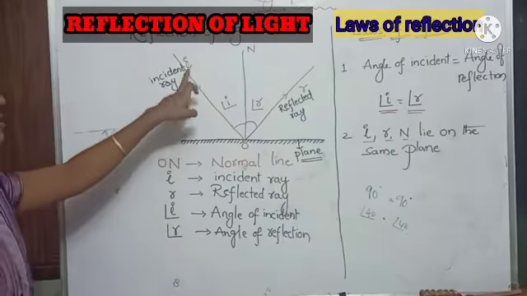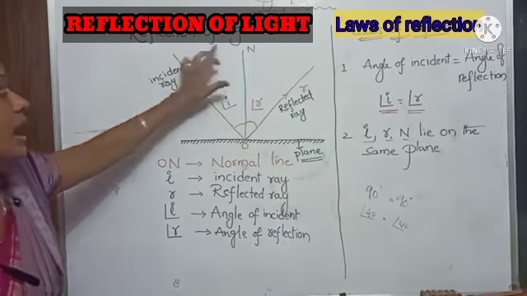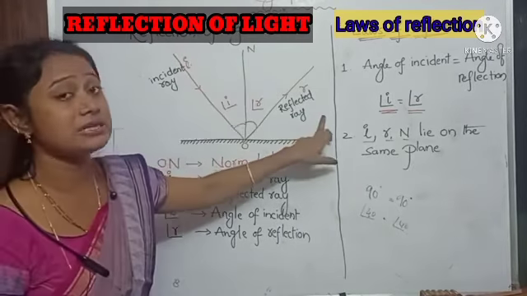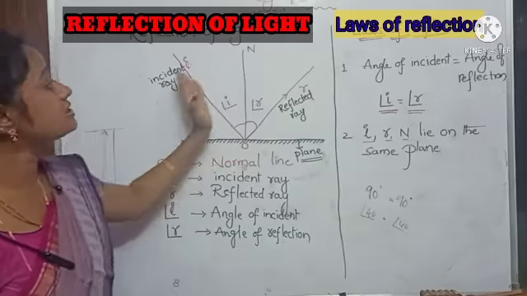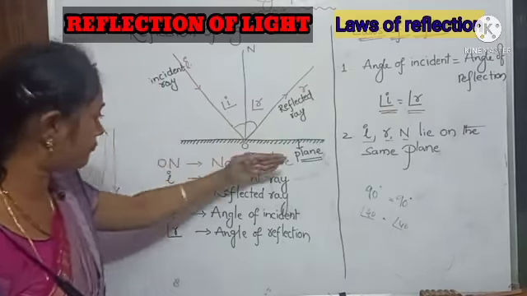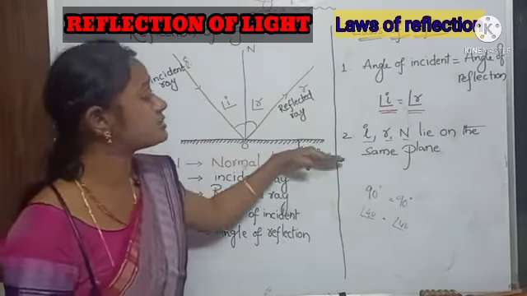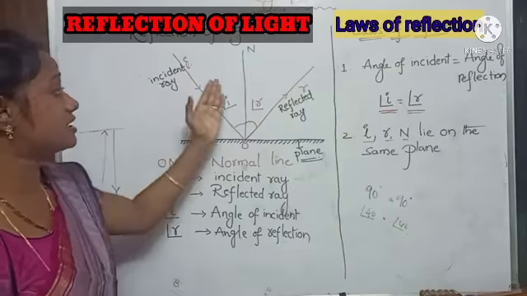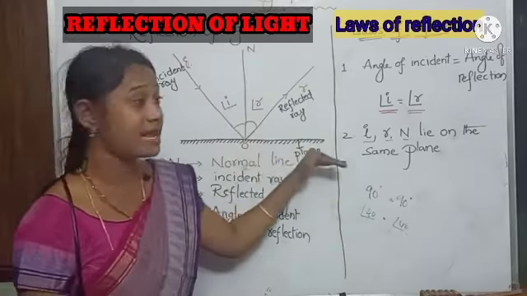Here, this is the incident ray, this is the normal, and this is the reflected ray. These three lines lie on the same plane.